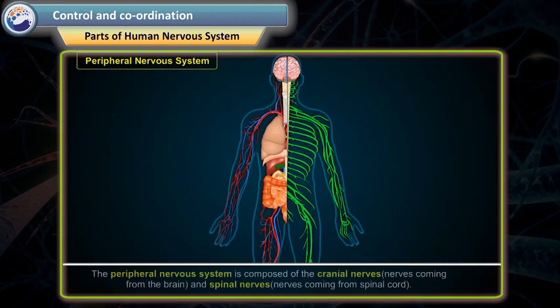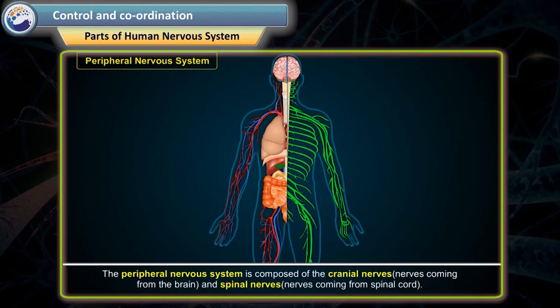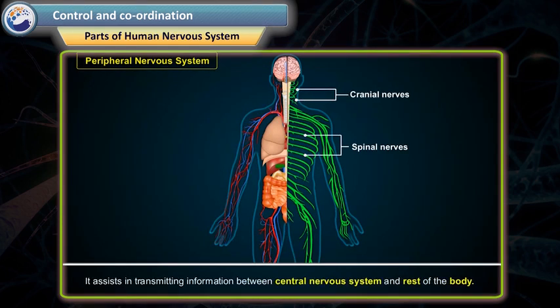Peripheral nervous system. The peripheral nervous system is composed of the cranial nerves, that is, nerves coming from the brain, and spinal nerves, that is, nerves coming from the spinal cord. It assists in transmitting information between the central nervous system and the rest of the body.